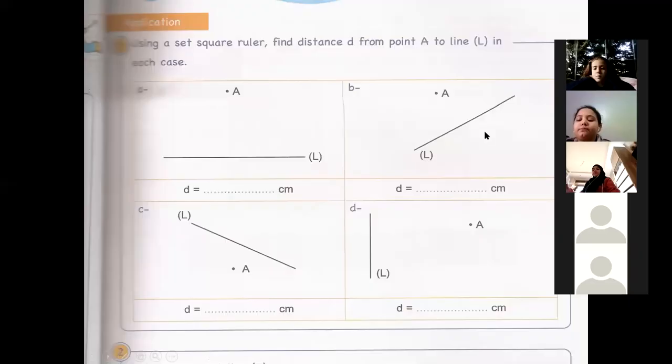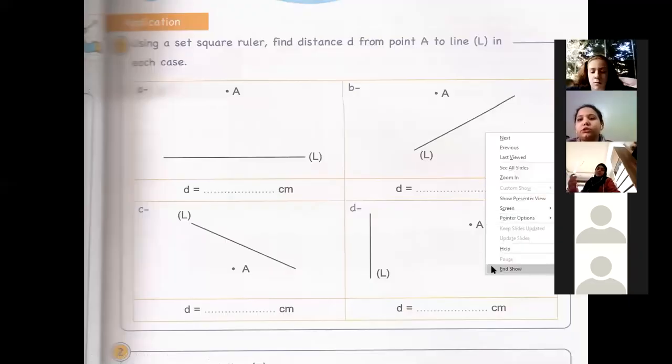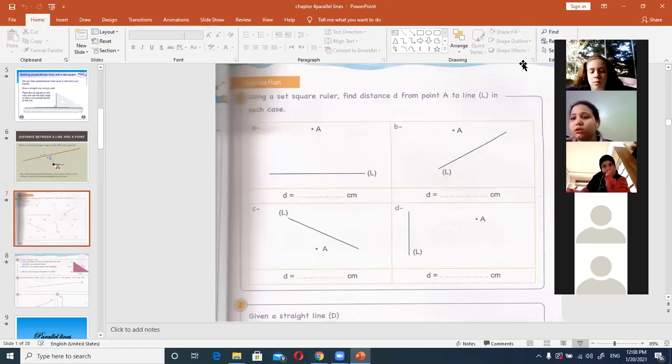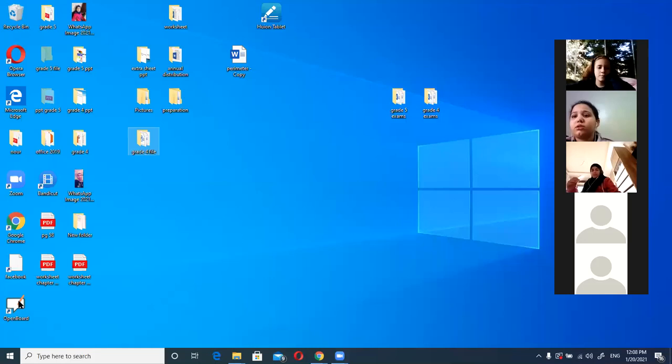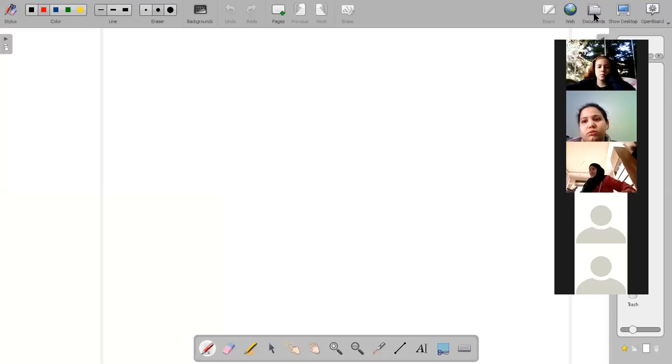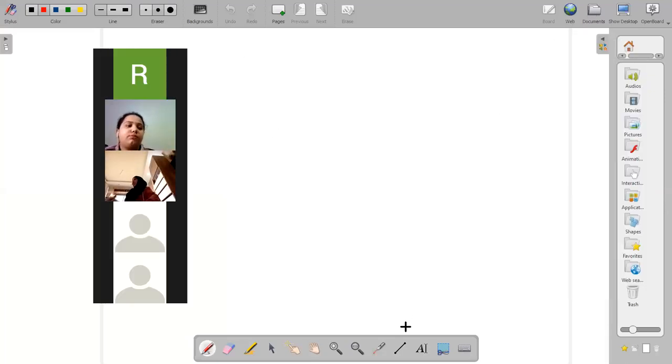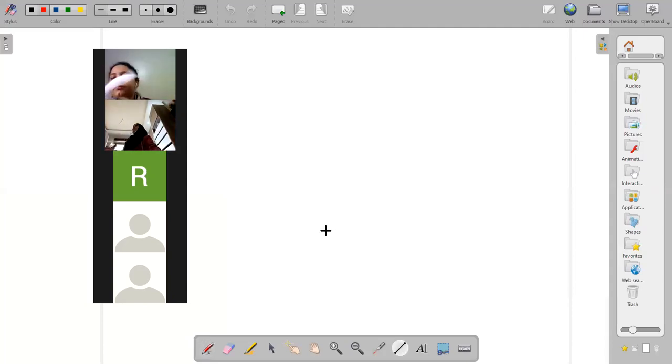Now I will show you how we draw a perpendicular line. Listen carefully. Put a draft paper in front of you and let's draw a perpendicular line. If we have this segment, we want to draw a perpendicular line.